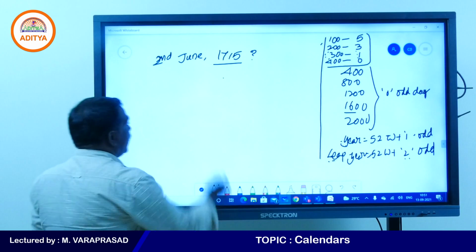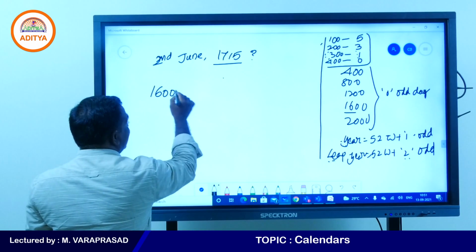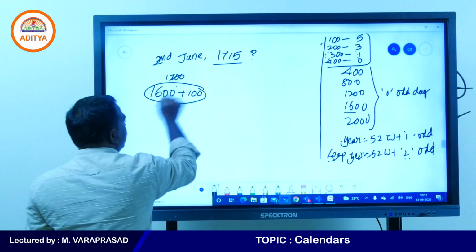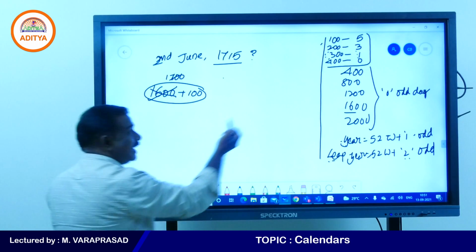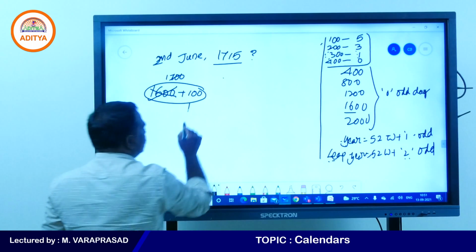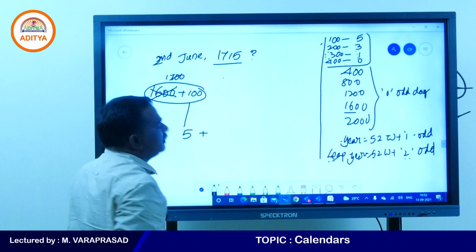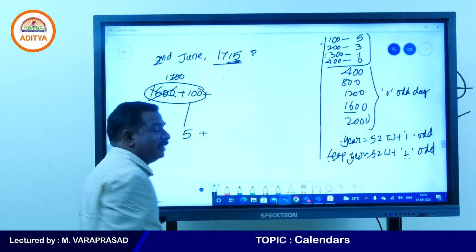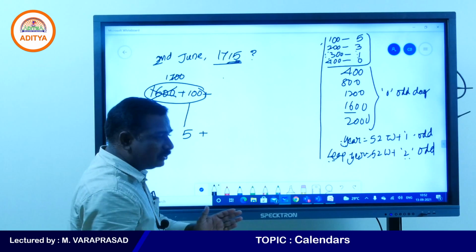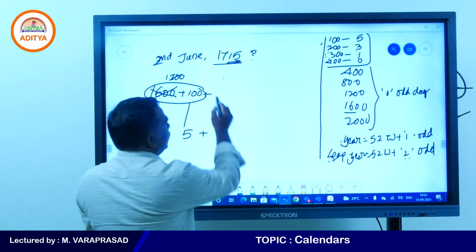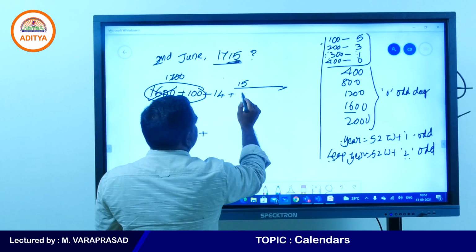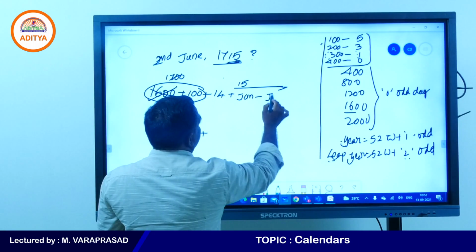We can write this as 1600 plus 100, so totally you will get 1700. No need to write 1600. 100 years contains, as we know, 5 odd days. So this is 5. Now you need to be very careful at this place. 15th year we are finding out means 14 years are completed, and for the 15th year we are finding, so January to June 2.